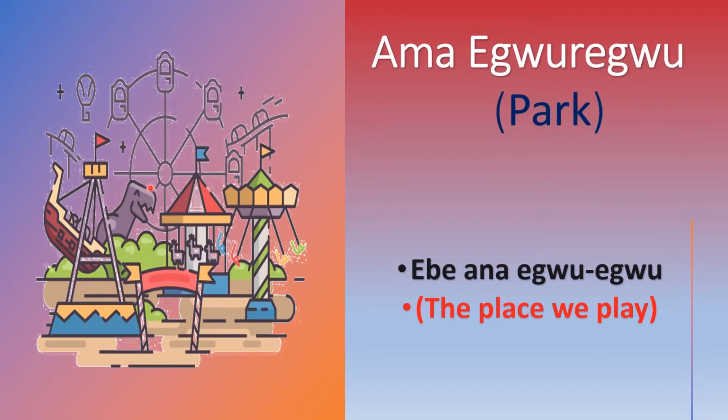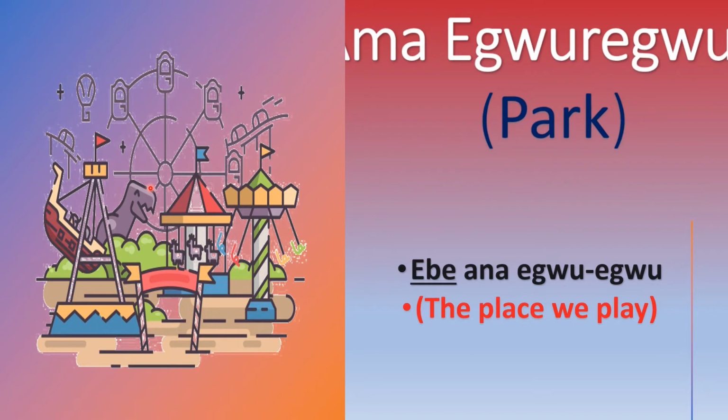And next, we'll look at places that you can visit. So we have park in English. Park bụ ama egwuregwu. So park bụ ebe a na-egwu egwu. It means place we play. Ebe a na-egwu egwu bụ ama egwuregwu, which is park in Igbo.